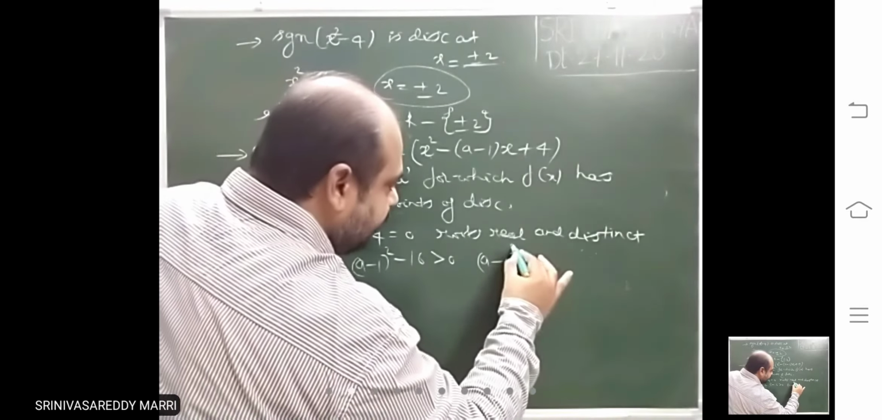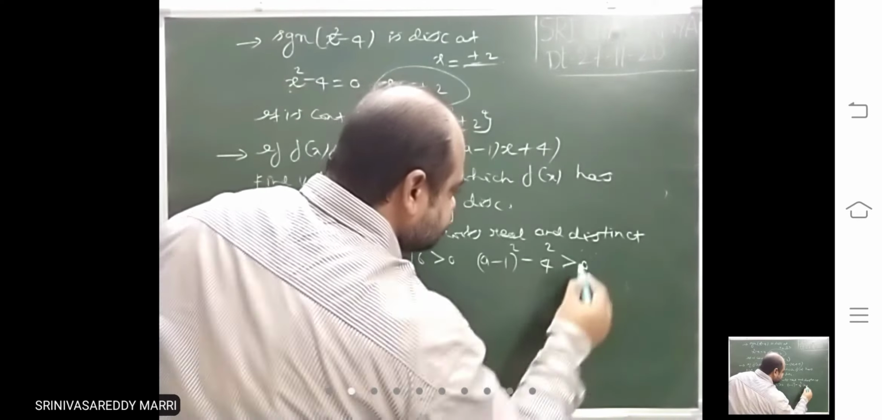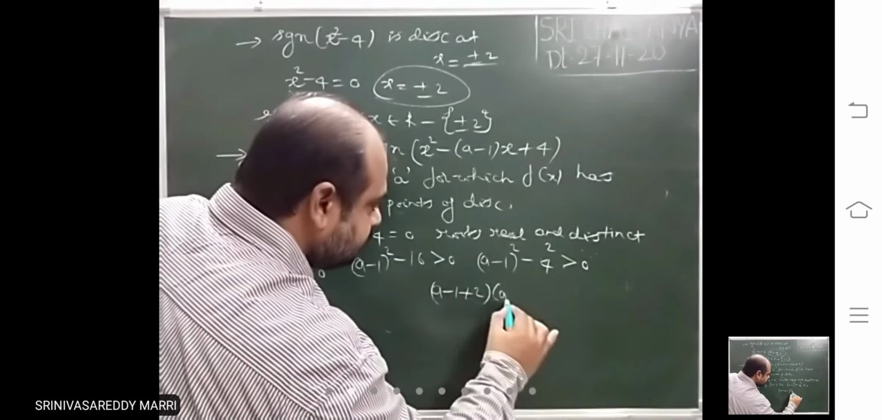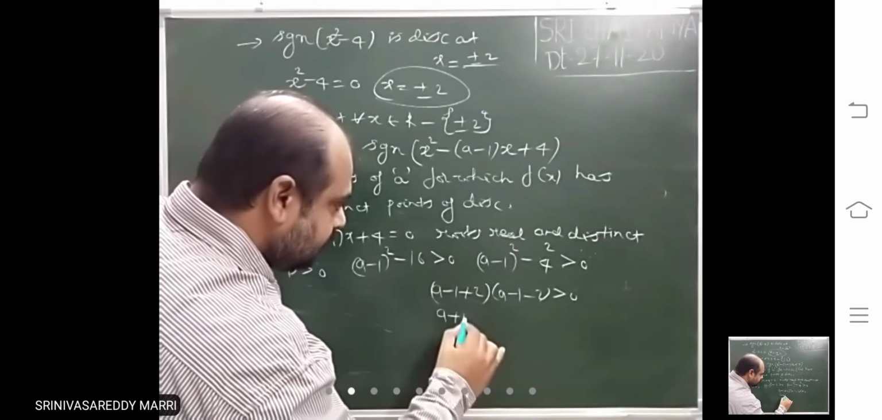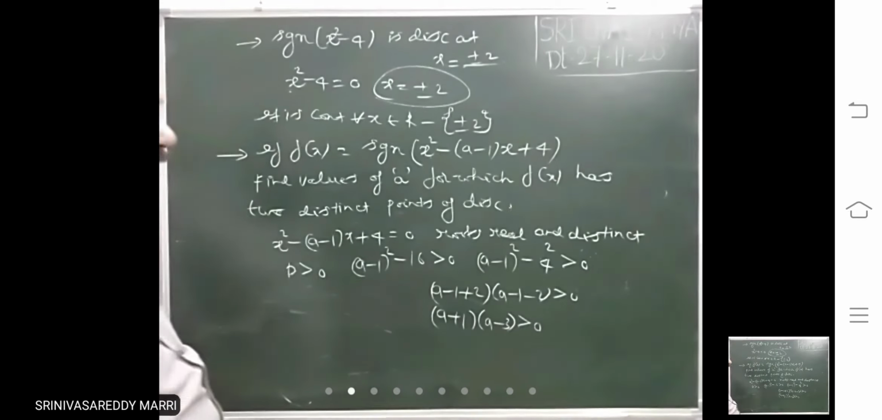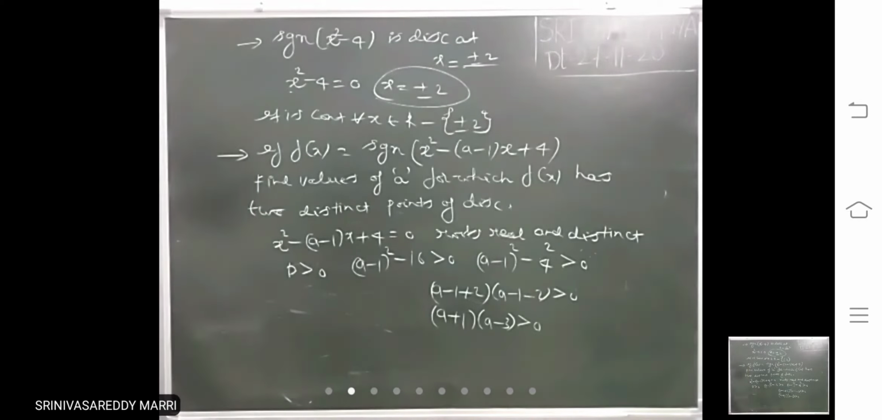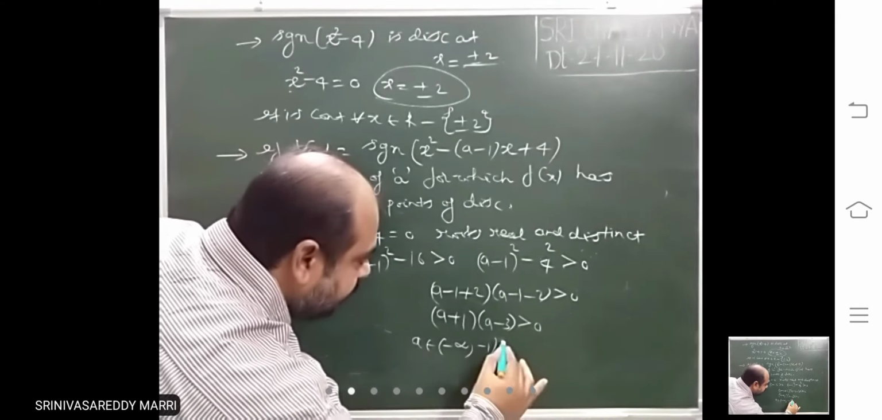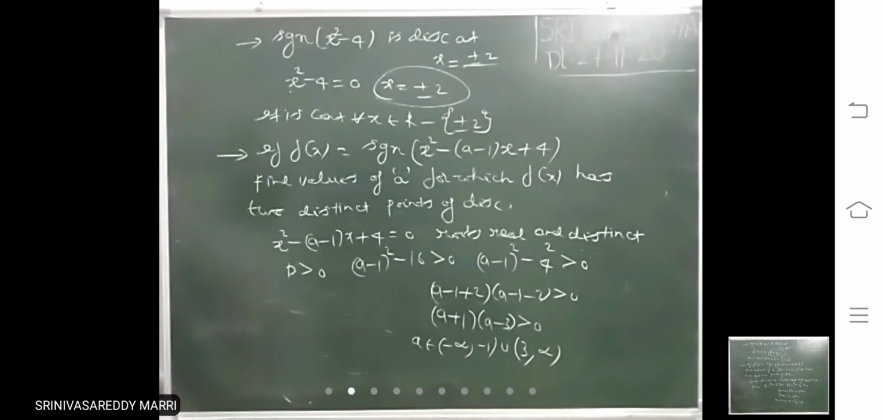That means (a minus 1) whole square minus 4 square greater than 0. So (a minus 1 plus 2) into (a minus 1 minus 2) greater than 0. So (a plus 1) into (a minus 3) greater than 0. This is just like a quadratic inequality, (x minus alpha) into (x minus beta) greater than 0. That means a belongs to minus infinity comma alpha union beta to infinity. That is the answer.